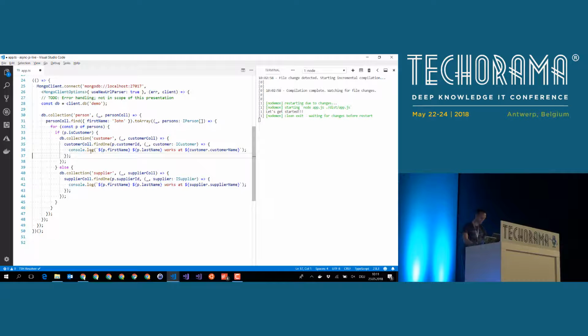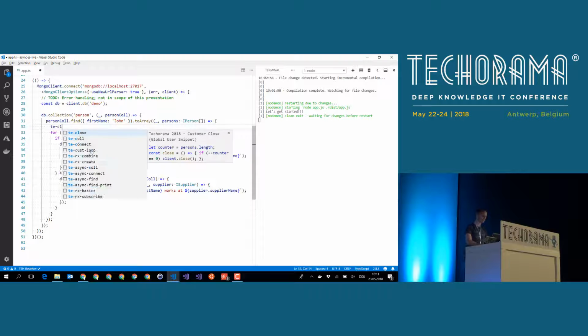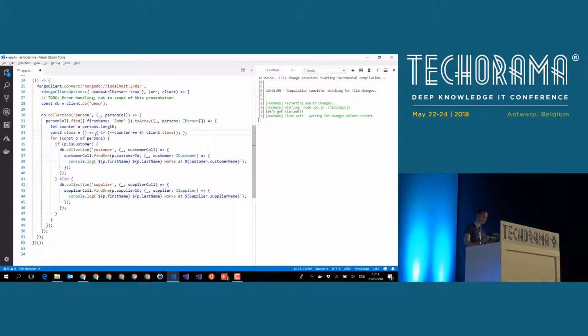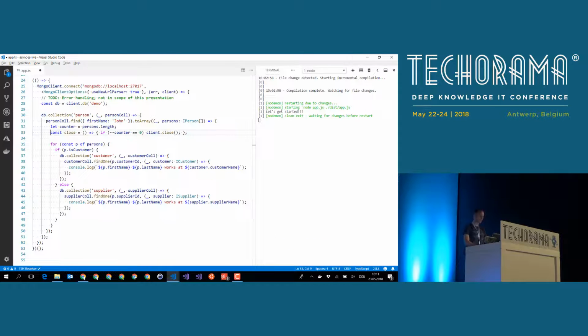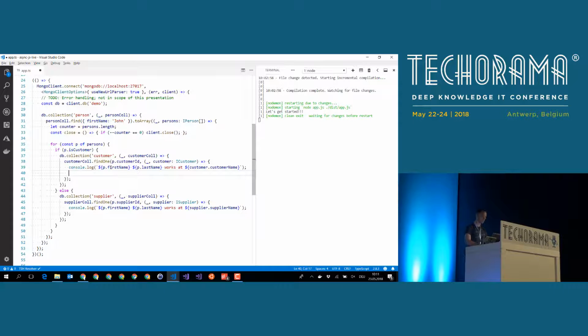So the program gets even worse, because what we need to do is we need to define some additional code. Let me show you what I mean here. We have an additional lambda with a counter that's calculating how many rows we already processed. And at the end, we have to call this method over and over again, something like this, and something like this, in order to make sure some kind of ref counting is going on here, in order to make sure that the database is closed properly.